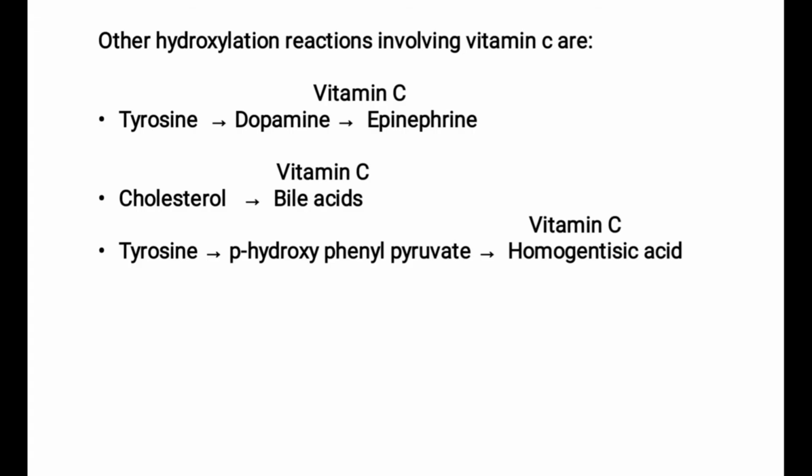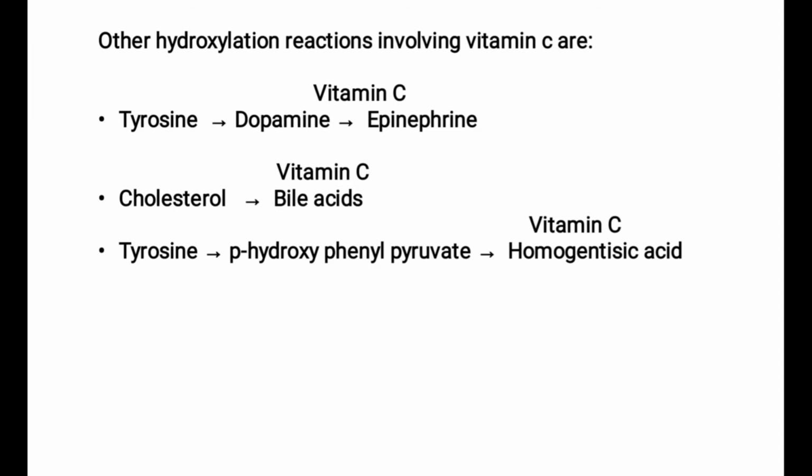That is, tyrosine is an amino acid, you know. Conversion of tyrosine to dopamine, okay, tyrosine to dopamine to epinephrine, vitamin C is required. Actually vitamin C is required for dopamine, which is converted to epinephrine.